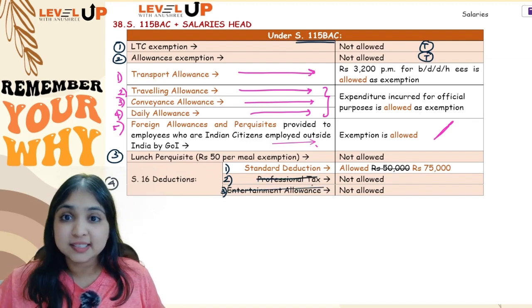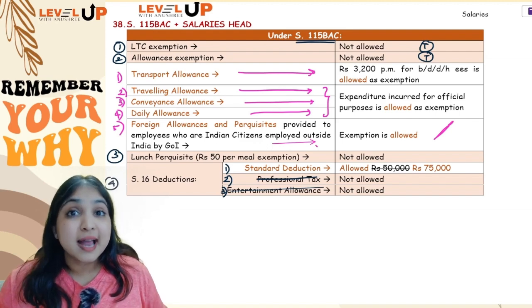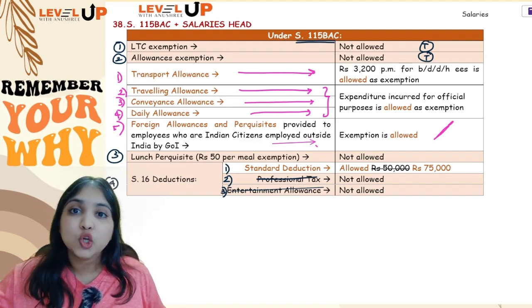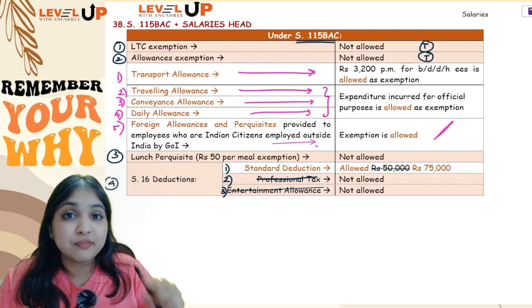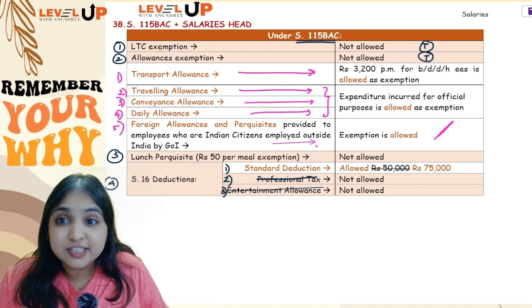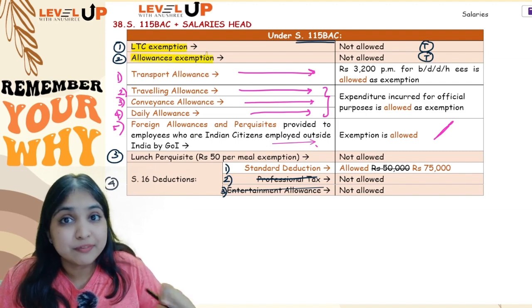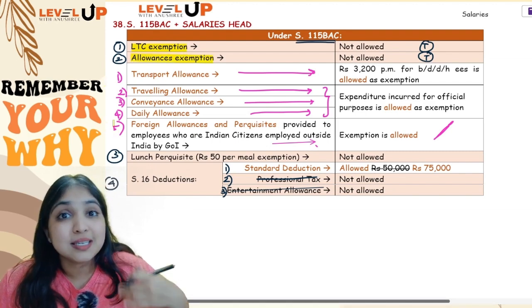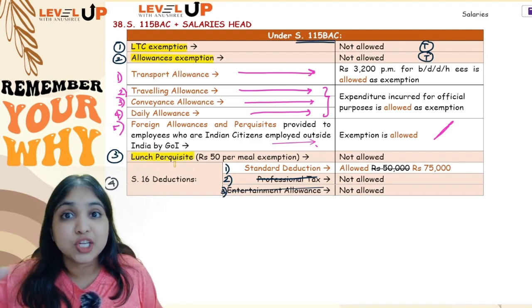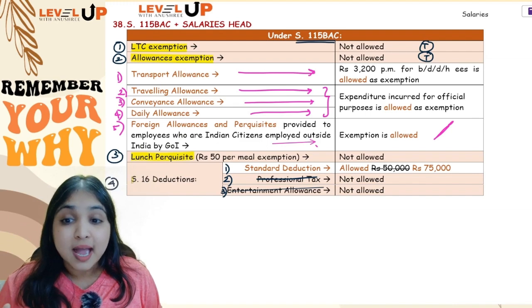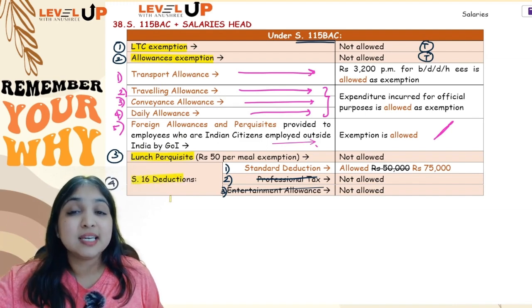No professional tax deduction, no entertainment allowance deduction, and standard deduction also not 50,000, you will get 75,000. So totally there are 4 changes in your salaries head if assessee follows default regime. First change is LTC exemption you will not get, LTC will be fully taxable. Second change is allowances will not be exempt, allowances will be fully taxable, but 5 allowances you can still continue to enjoy the exemption. Then third change, lunch perquisite 50 rupees per meal exemption you will not get. And fourth change, under section 16 only one deduction you will get, standard deduction, and that was 75,000.